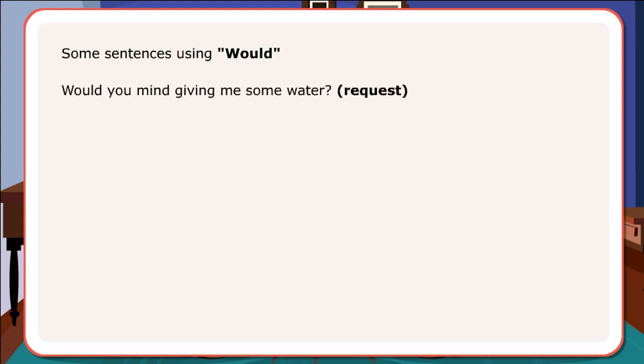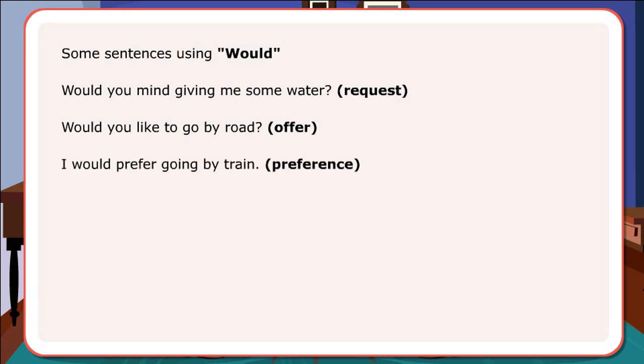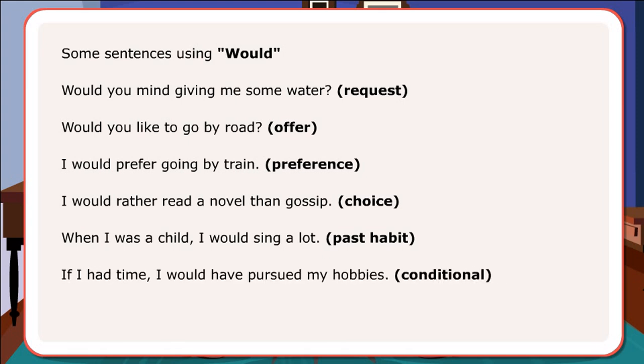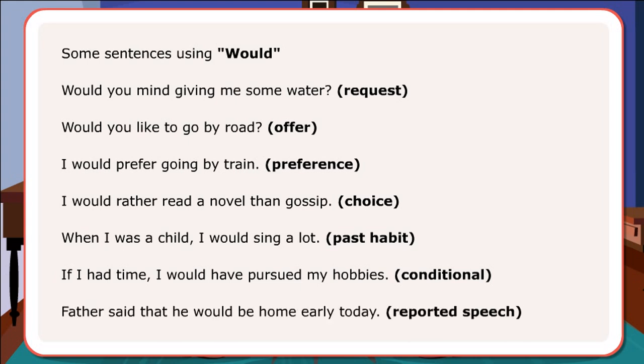Promise. Some sentences using would. Would you mind giving me some water? Request. Would you like to go by road? Offer. I would prefer going by train. Preference. I would rather read a novel than gossip. Choice. When I was a child, I would sing a lot. Past habit. If I had time, I would have pursued my hobbies. Conditional.